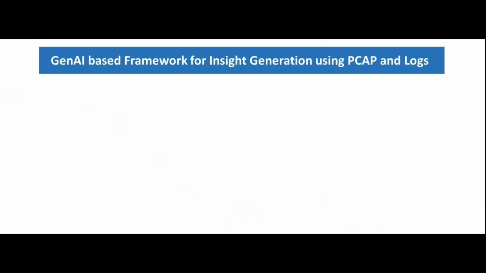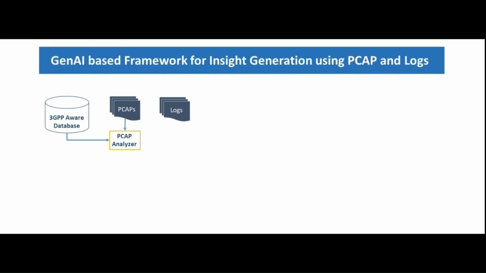ABot AI, powered by generative AI and 3GPP specifications, uses both packet captures and network logs to analyze and determine actionable insights for any anomalous behavior in the network. We have already discussed the mechanisms of the PCAP analyzer. The log analyzer takes input from several sources to correlate and analyze logs from multiple NFs for any derived context.